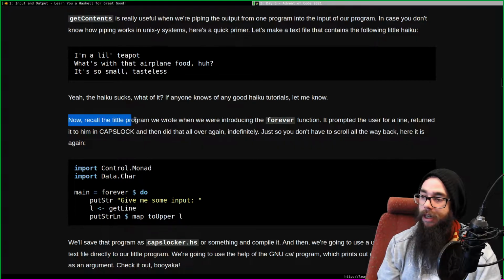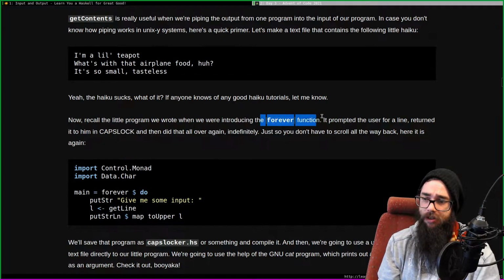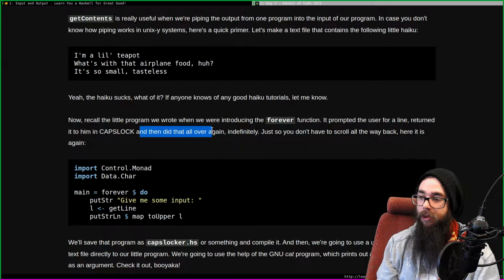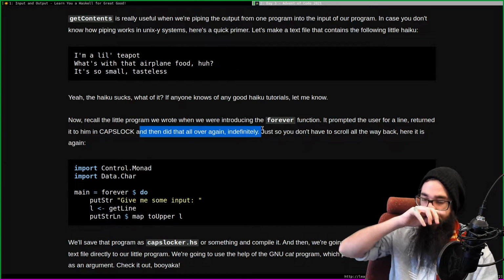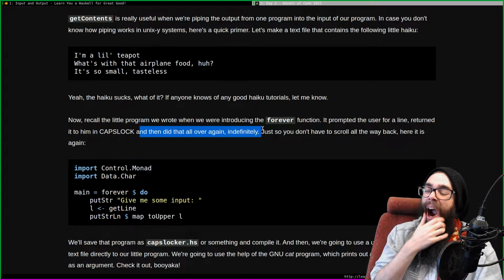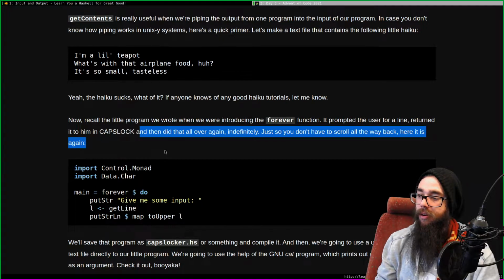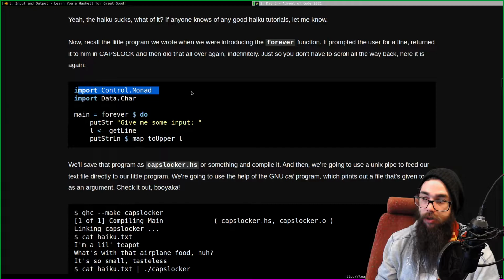Now recall the little program we wrote when we were introducing the forever function. It prompted the user for a line and returned it to him in caps lock, and we did that all over again indefinitely. Just so you don't have to scroll all the way back, here it is again. It imported Control.Monad, where we took forever. I remember thinking, why not just do this recursively? Why not just add an extra line and call main?